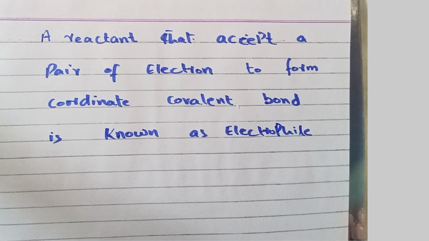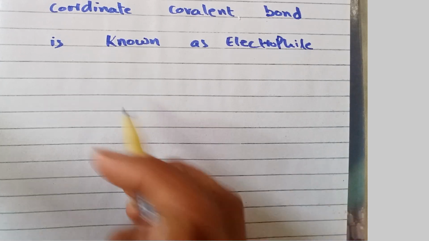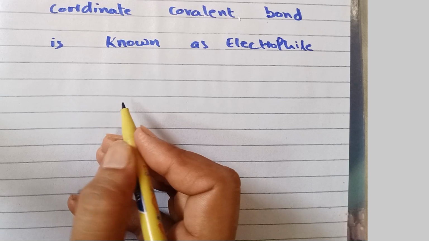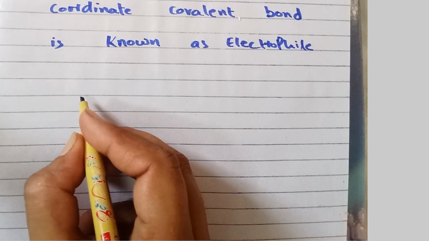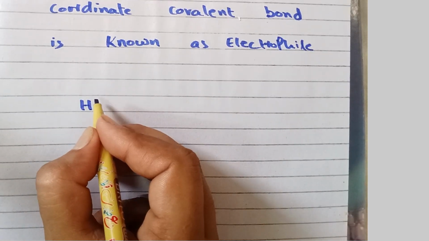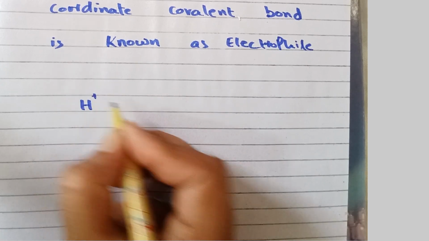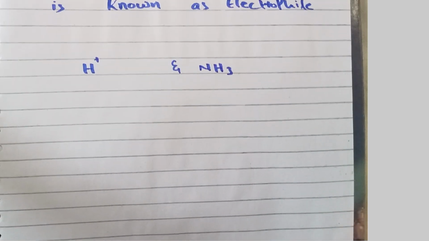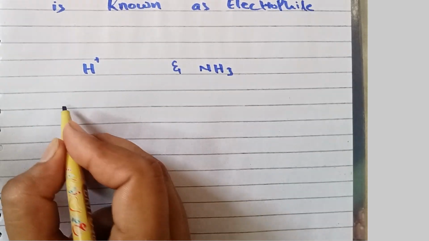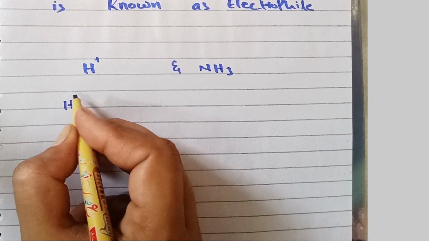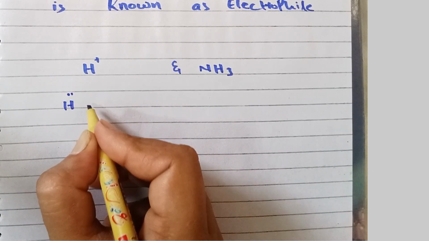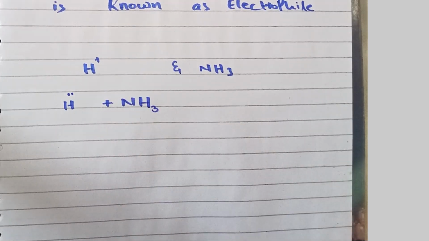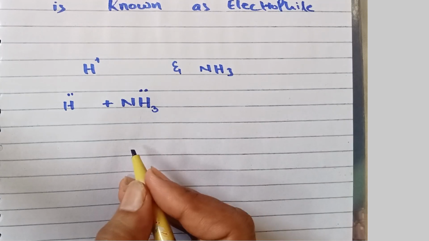Finally, let me teach one real example. Consider hydrogen ion and ammonia, NH3. Hydrogen ion has positive charge, and ammonia NH3 has a pair of electrons.